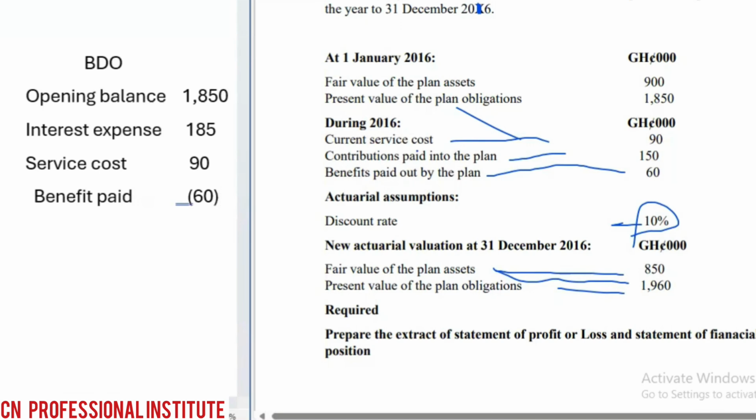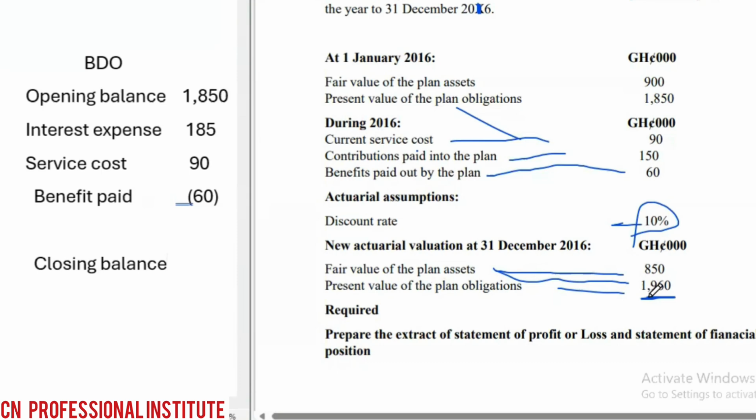And then we've been given a closing figure. What's the closing obligation? That's the closing balance. So in the question, check. If you come here, the closing balance of the liability is 1,960.